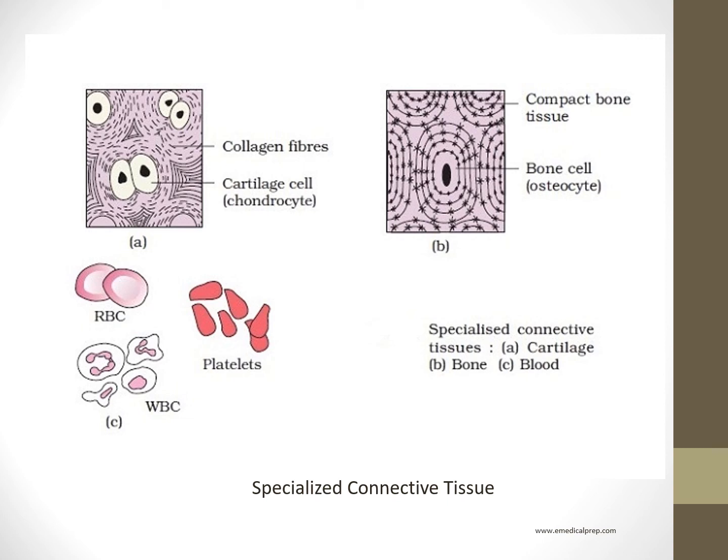Bone cells are called osteocytes. And the third diagram is about blood. We find different types of blood cells like RBCs, WBCs and platelets. So these are the three important specialized connective tissues.